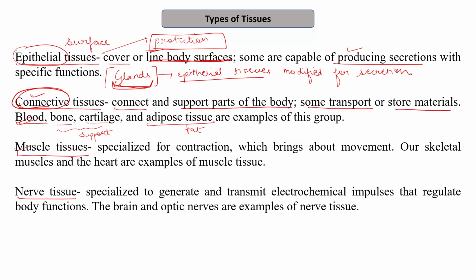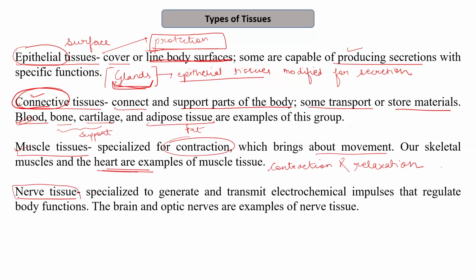Then next we have muscles. These are specialized for contraction and relaxation and therefore help in movement. By the process of regulated contraction and relaxation, they bring about movement. Our skeletal muscles and the heart are examples of muscle tissues. For example, we have different types of muscles like striated muscles. These different muscles are present in our skeletal system or in the heart, and they form part of muscle tissue.